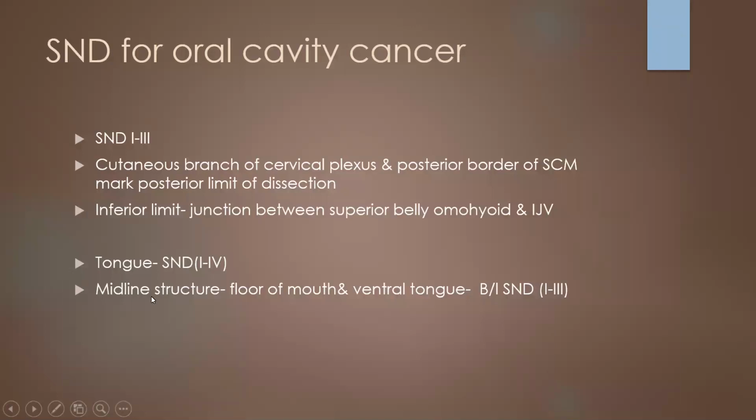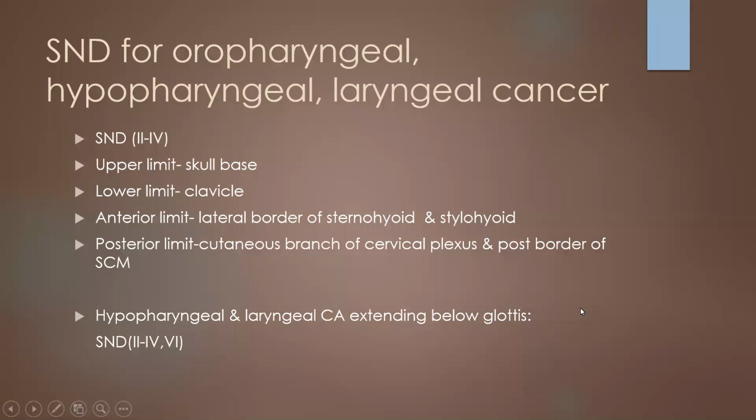For carcinoma of the tongue, the selective neck dissection will be from levels 1 to 4, and for midline structures like the floor of mouth or ventral tongue, bilateral selective neck dissection has to be done, that is from 1 to 3, bilaterally. For oropharyngeal, hypopharyngeal and laryngeal cancer, level 2 to 4 dissection has to be done.